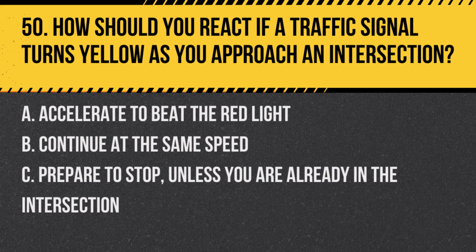Question 50. How should you react if a traffic signal turns yellow as you approach an intersection? A. Accelerate to beat the red light. B. Continue at the same speed. C. Prepare to stop unless you are already in the intersection. Answer. C. Prepare to stop unless you are already in the intersection. A yellow light means caution and indicates that the light will soon turn red.